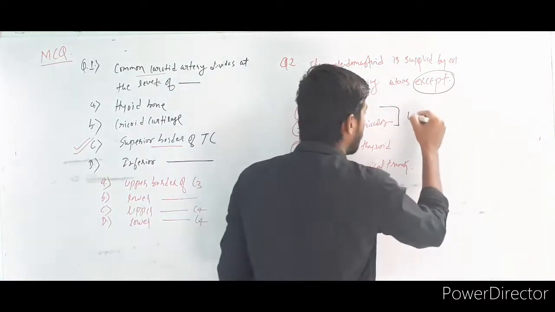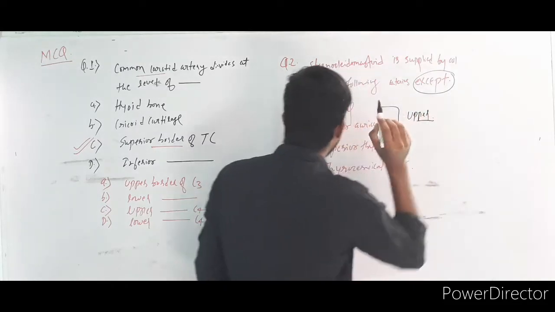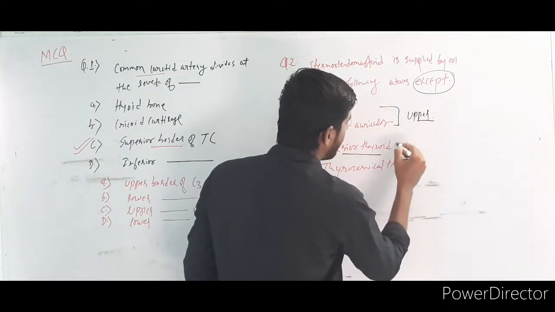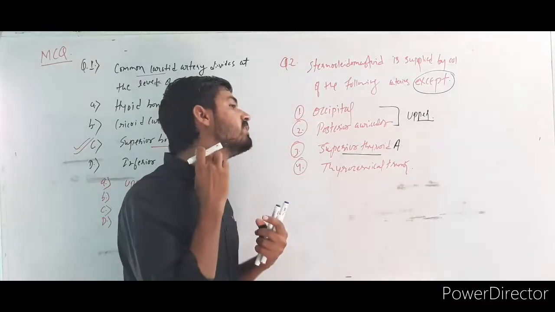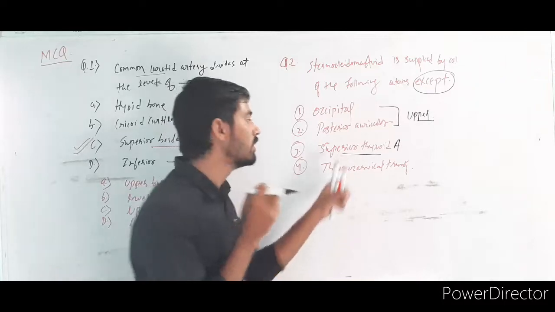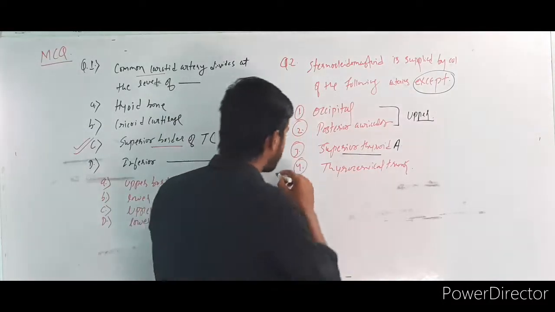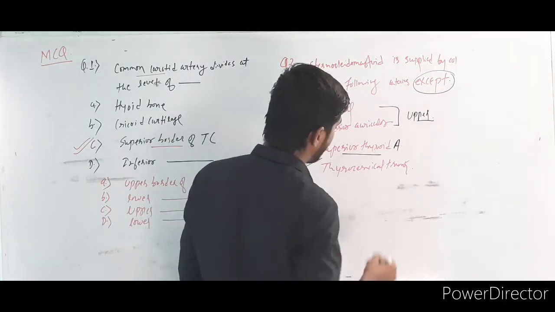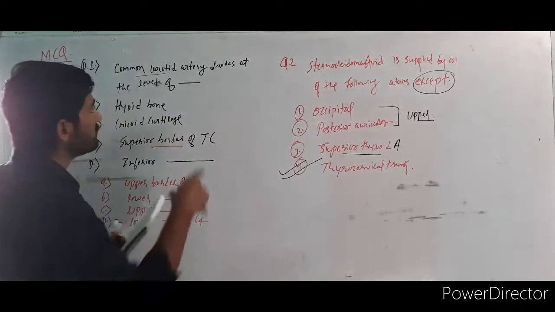And the superior thyroid artery supplies the middle part of the sternocleidomastoid muscle. Here is the thyroid gland, okay. So the superior thyroid artery is also supplying. The correct answer is the thyrocervical trunk. Okay, so that was the first question, now the second question.